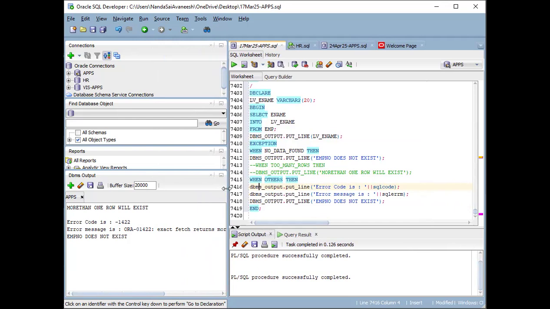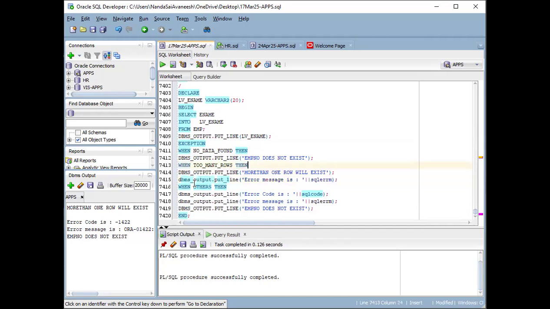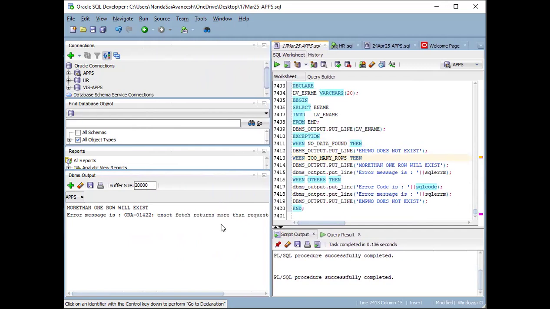If I want to print the same in TOO_MANY_ROWS also, then you can use this DBMS_OUTPUT statement and include it here. Here I am only including the custom message, so that it gives more than one row exists. Now if I execute this again, it gives the same exact message, exact fetch returns more than the requested number of rows.